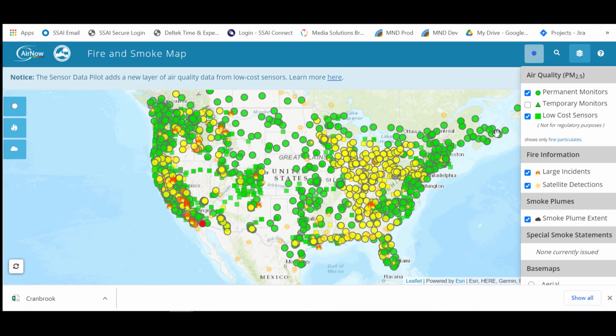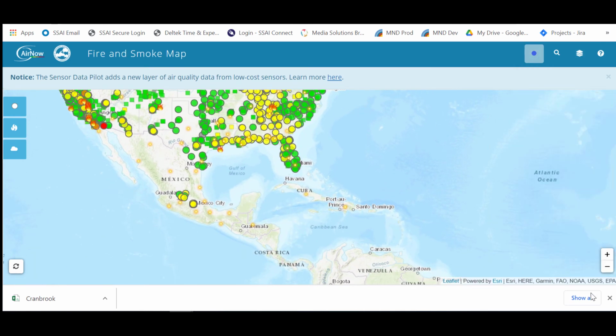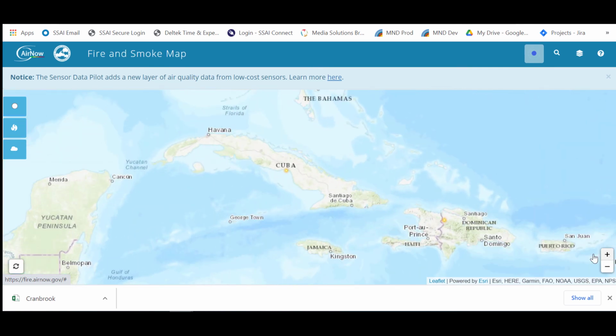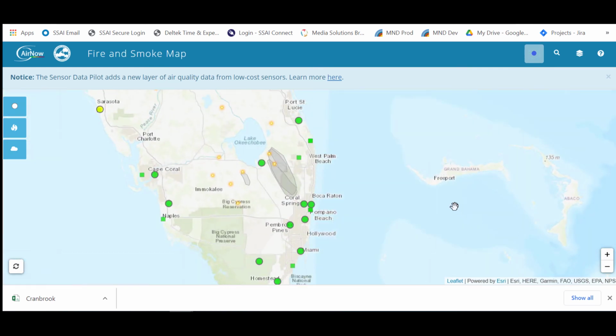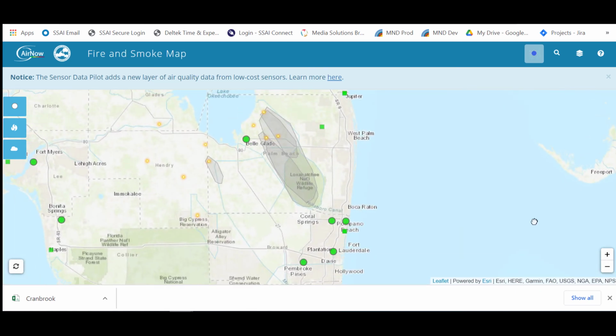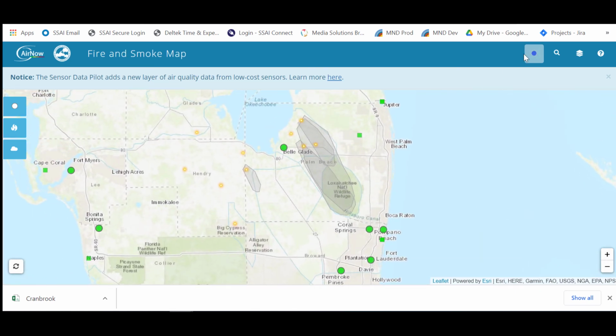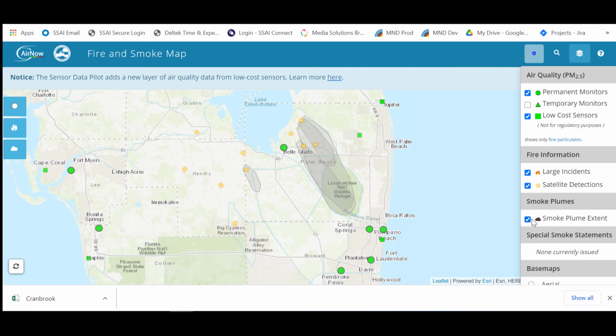Okay, so I'm going to zoom in on Florida here, where I did see some smoke. And when you put that smoke map on, that's this layer over here, smoke plume extent, you can see where the smoke's going, okay? Now, what I like here is I'm going to put on just the low-cost sensors. And if you notice here in Pompano Beach, there is a low-cost sensor.